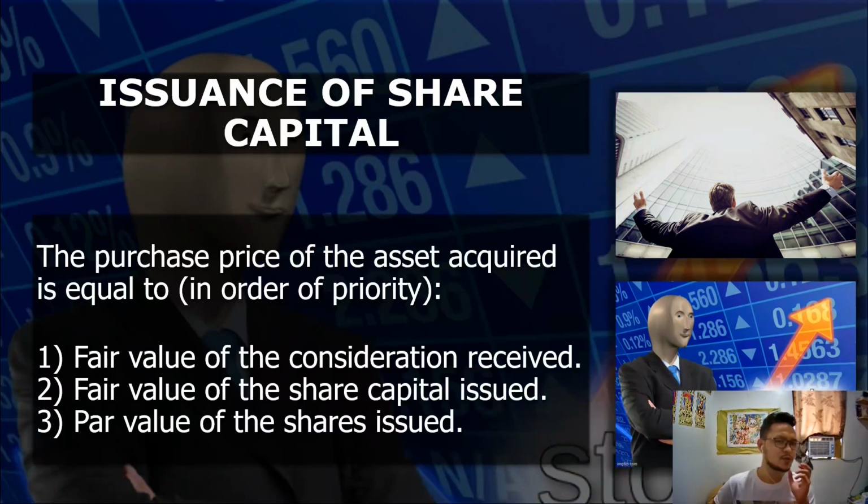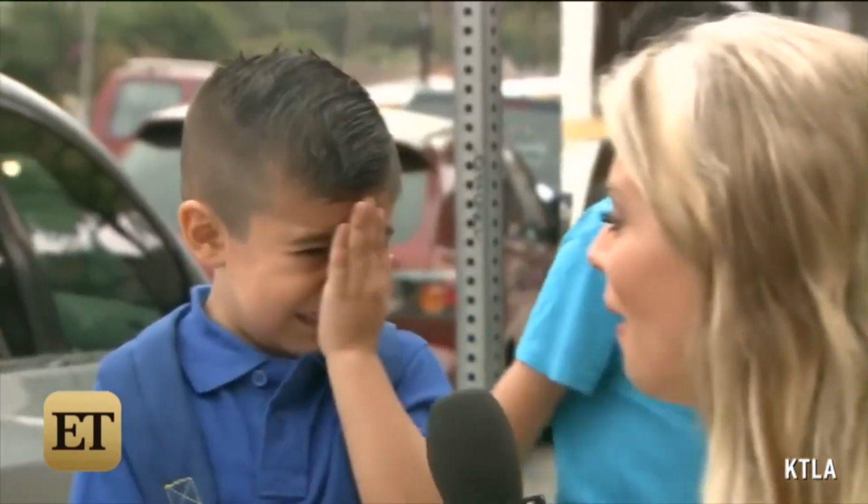And then I will only use number 3 if I can't determine the values for number 1 and number 2. So again, in order of priority. Si number 2 at si number 3 po, they are only options. Hindi ka priority. Option ka lang.